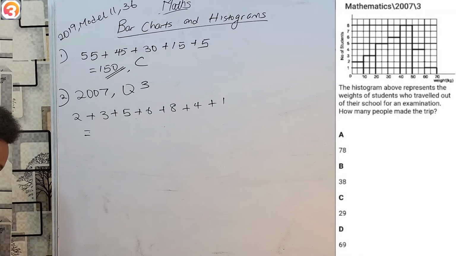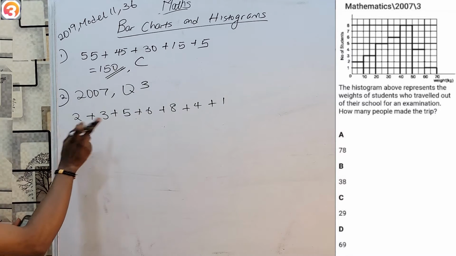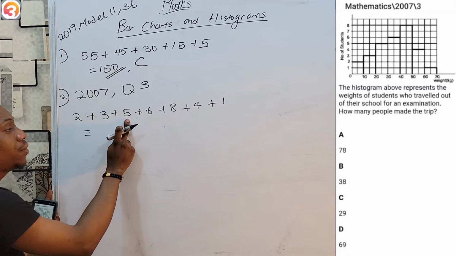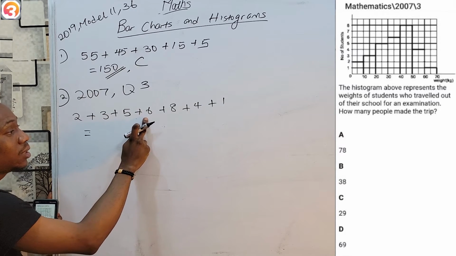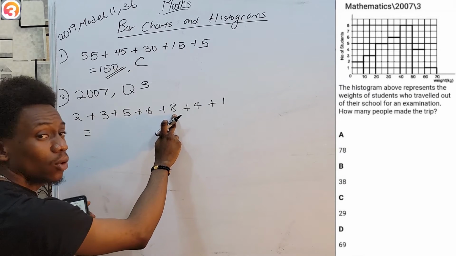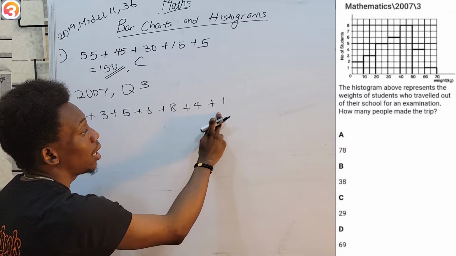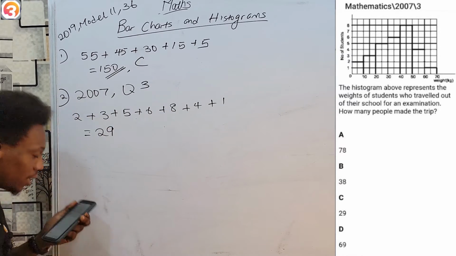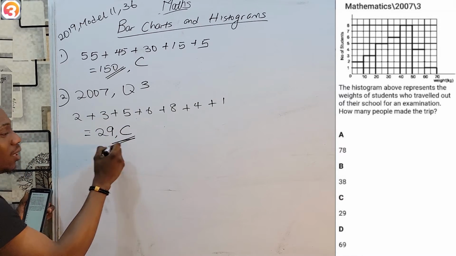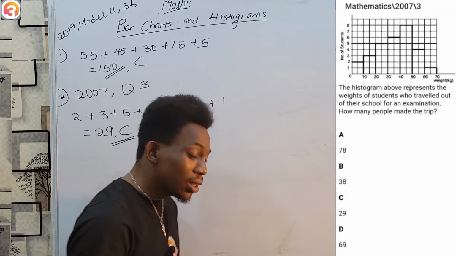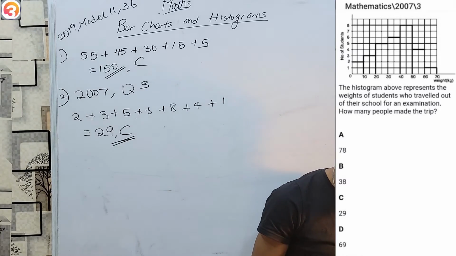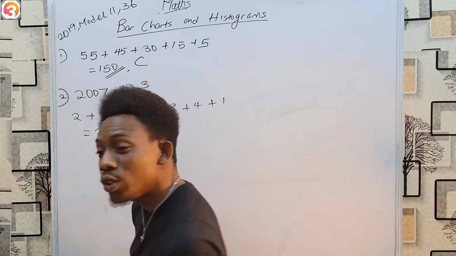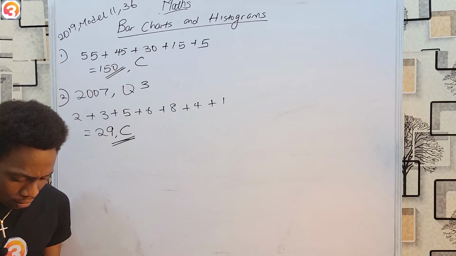So we have to add these numbers together and I'll be able to get the number of students who made this trip. So 2 plus 3 is 5, plus 5, 10, plus 6 is 16, plus 8 is 24, plus 4 is 28, and plus 1 is 29. And that is option C, implying 29 students made this trip. So you see, histograms, very, very easy.